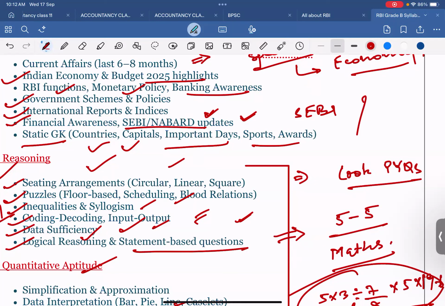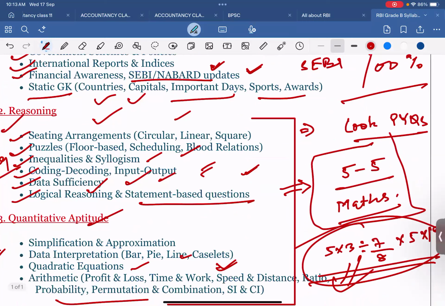If you will not show that dedication and that urgency, I am not going to do that. You have to put in your 100%, and only then can I give you my full support. That is why it is important to do the homework. I am not going to repeat this in different classes again. This is mandatory, and you have to do it daily. I am not going to say this again and again in the class. Is it clear?